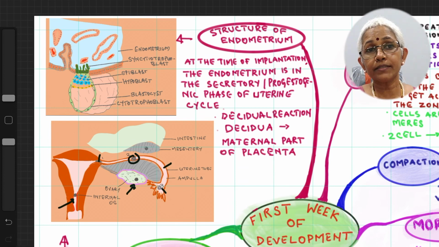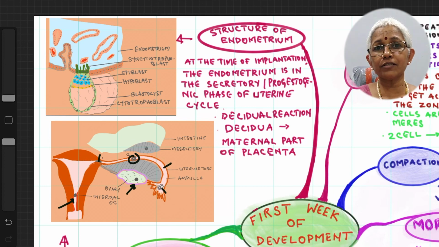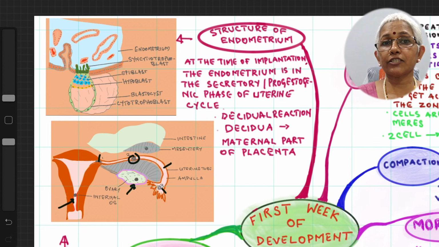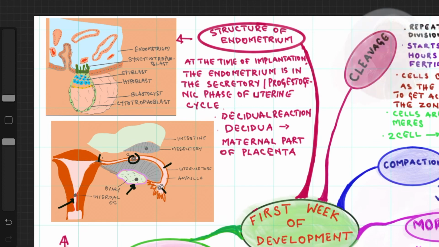In the secretory phase, the uterine glands are engorged and convoluted with secretions. The blood vessels are more tortuous and dilated. The stromal cells are enlarged and filled with lipids and glycogen, and this change is called the decidual reaction. The endometrium at this stage is called the decidua, and the decidua forms the maternal part of the placenta.